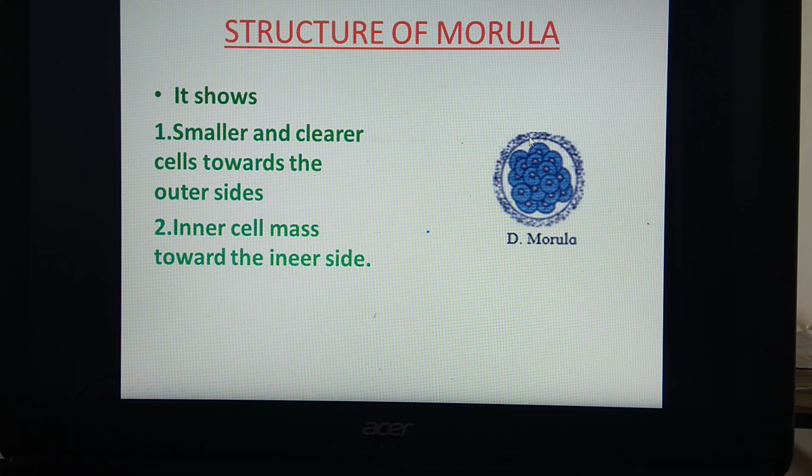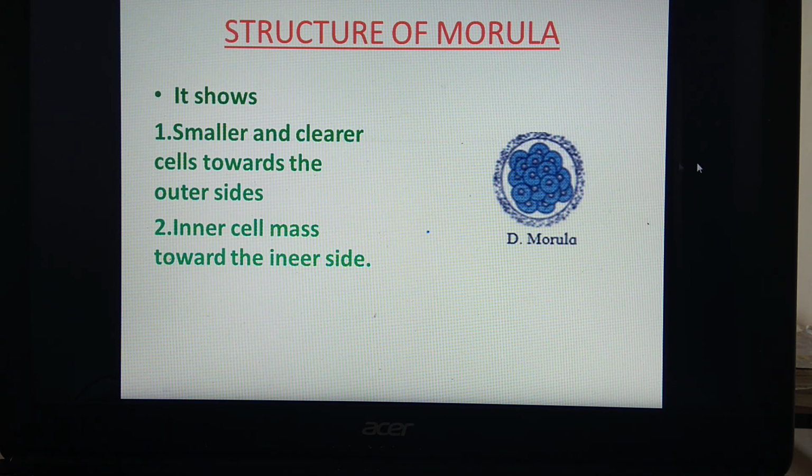Remember that this morula is still covered by this outer layer, which is called the zona pellucida. As this zona pellucida is present, the overall size of the zygote and the overall size of the morula remain the same. Okay, so remember that the size of the zygote and the size of the morula remain the same. Why? It is because of the presence of this outer layer, the zona pellucida. Now remember that this morula which is formed now starts to enter into the uterus by the end of the 4th day.